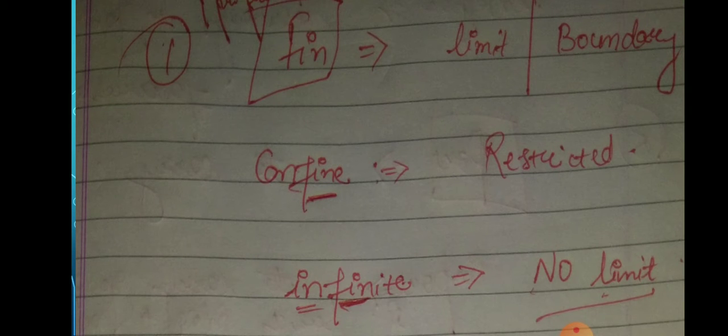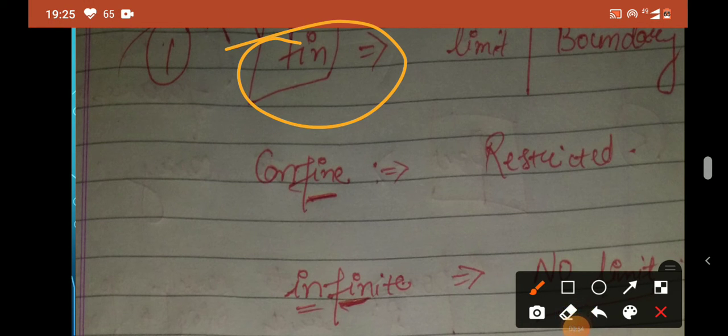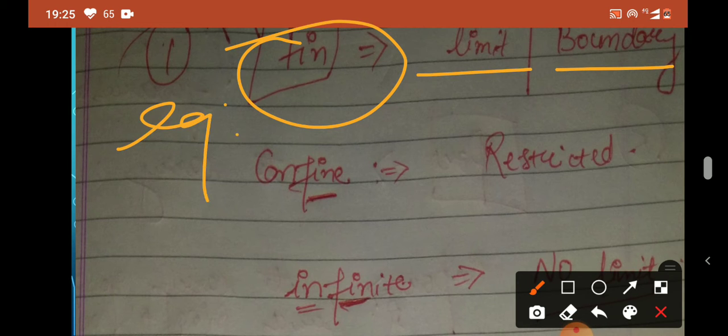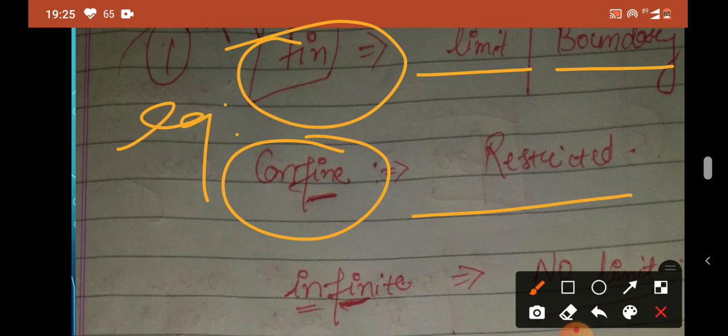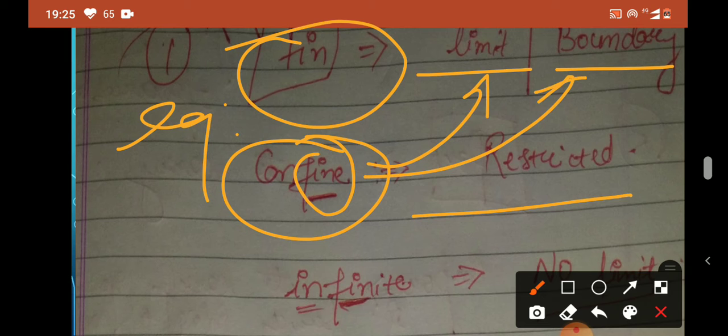The first root word which we are going to take is fin. The word fin, which we are taking as the root word, means limit or boundary. Here we have made an example to help you understand. We have taken the example confine, which means restricted. In the word confine you can see the root word fin, and its meaning is also related to the meaning of the root word, which is limit or boundary. Restricted is a synonym of limit or boundary. Okay, so this is the way they help us.